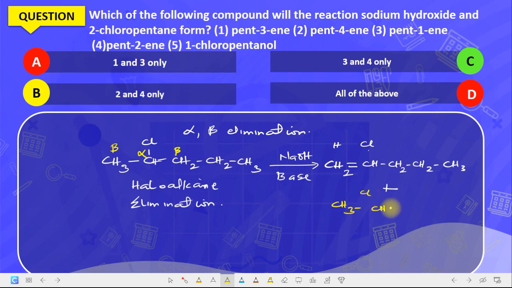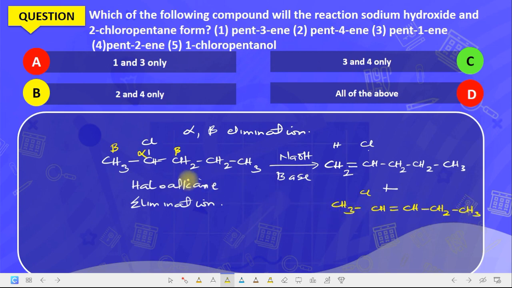Are you getting it now? So what will be formed here? Double bond. Now CH. If you remove one hydrogen from here, what will be formed? To be left with one hydrogen here. Instead of CH2, you'll be having what? CH. Exactly. So it continues like that, and this gives us CH2, CH3.